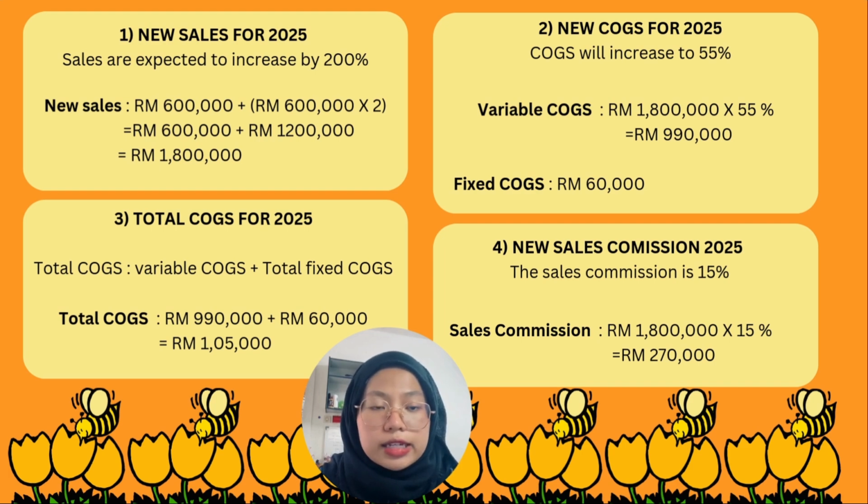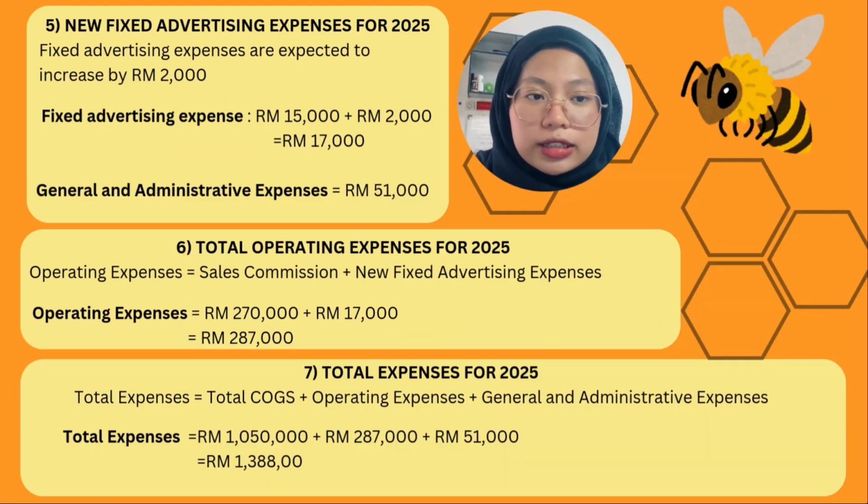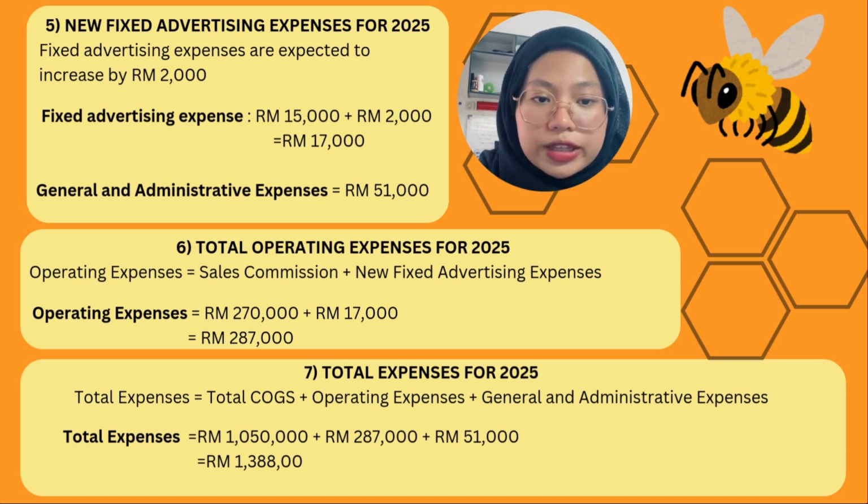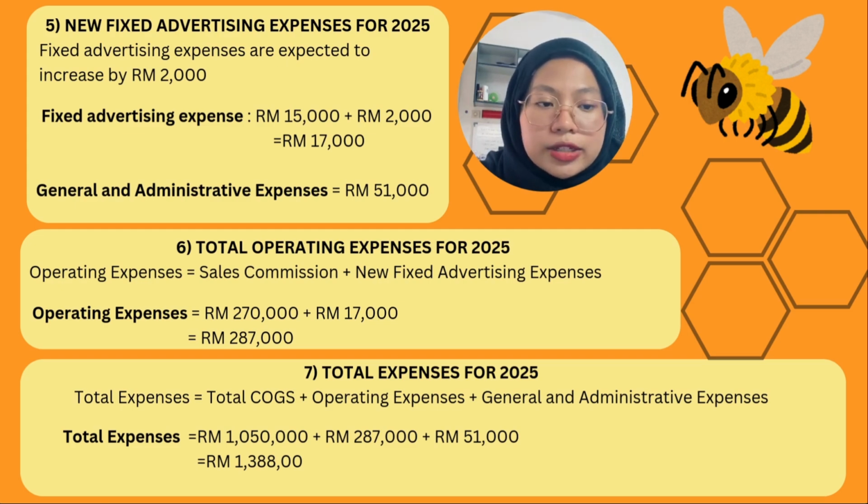Next, calculate the sales commission. The sales commission is 15% since sales in 2025 are expected to be RM 1,800,000. Next, to calculate fixed advertising expense. Fixed advertising expense is expected to increase by 2,000 due to the planned advertising campaign. In 2024, fixed advertising expense was RM 15,000. General and administrative expense remains the same as in 2024, RM 51,000.